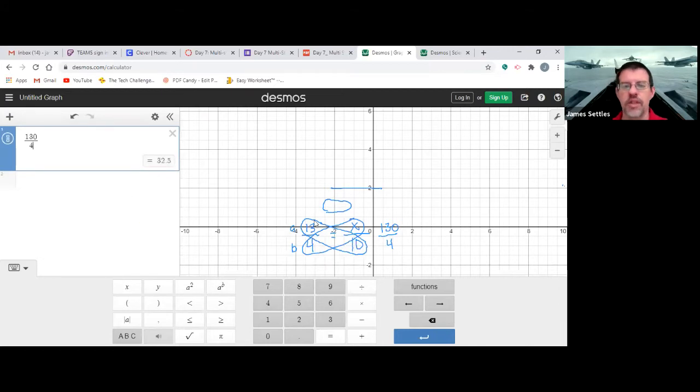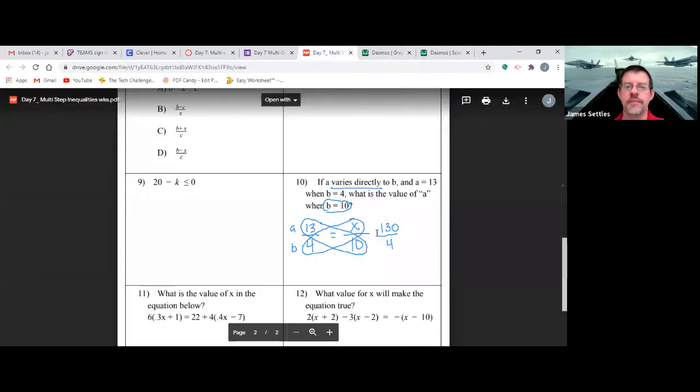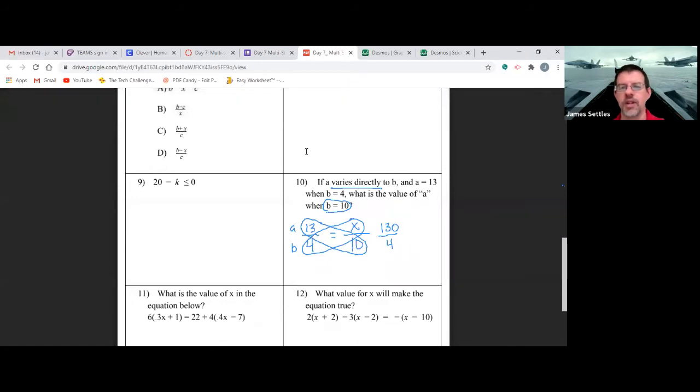If we want a decimal, which on these we do, then this would be your answer, so we hit enter. But sometimes we want a fraction, and I'm looking to see if there's any way to switch anything. There's not. This will only ever give you a decimal. That's why we have the scientific calculator, which will allow us to do fractions. So if we ever want a fraction, we have to use the scientific calculator. The answer here was 32.5.